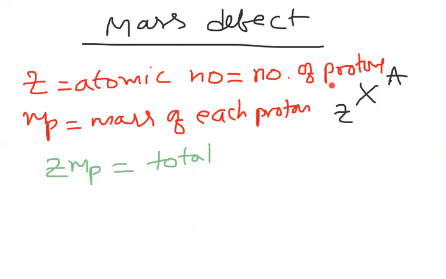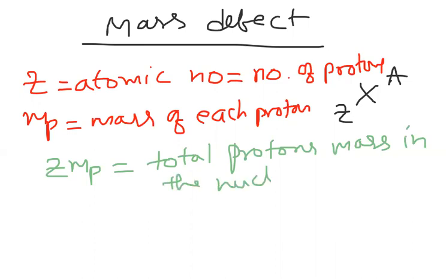Z will give us the number of protons in the nucleus. MP is the mass of each proton. Z into MP means total protons mass in the nucleus. Total protons mass in the nucleus. So this is given like that.